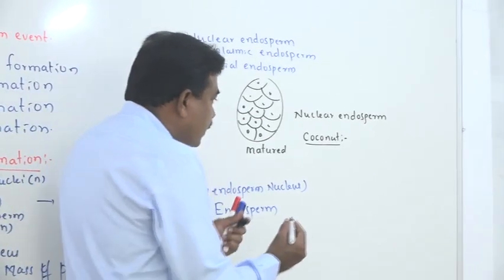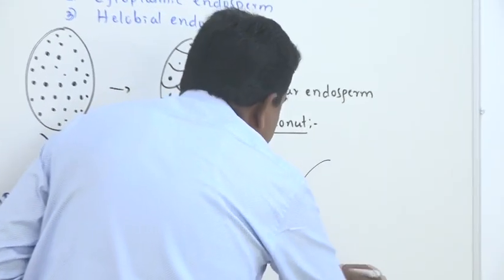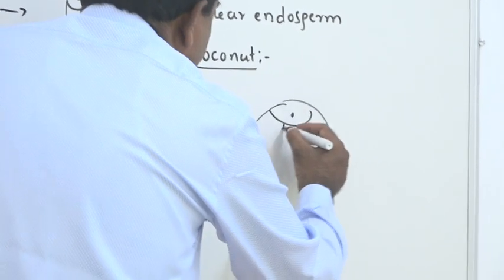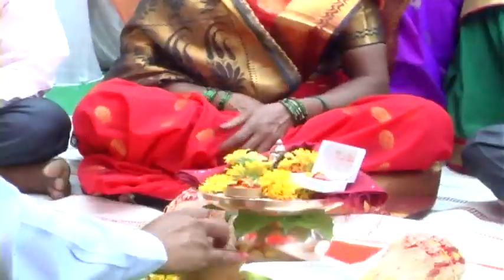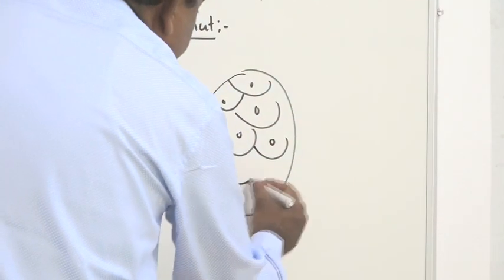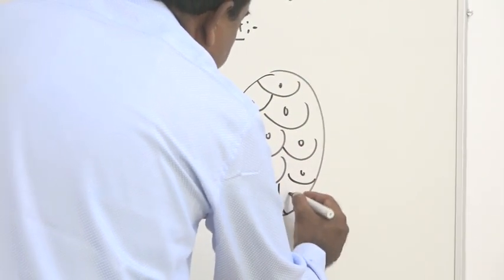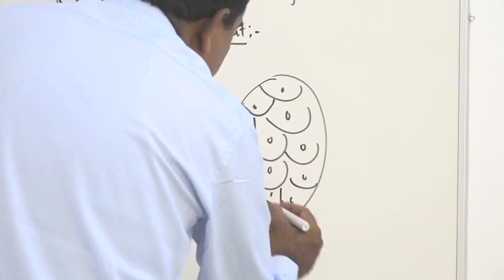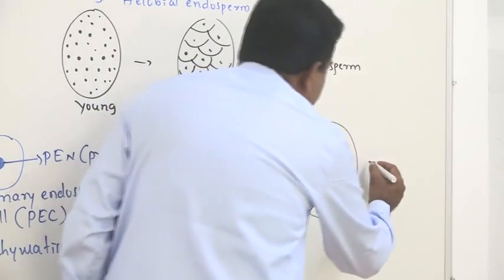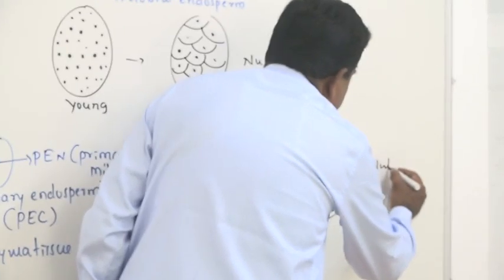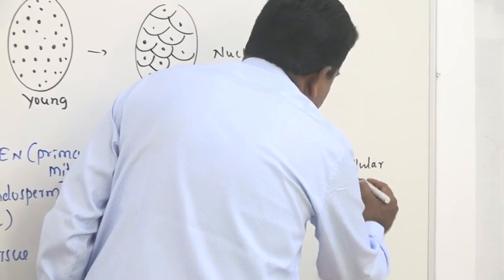Whereas in some cases, in cellular endosperm formation, the nuclear division and cytoplasmic division take place simultaneously. As a result, what happens? Complete typical cells are seen, as we see in other parts of the plant body. This is what we call a cellular endosperm.